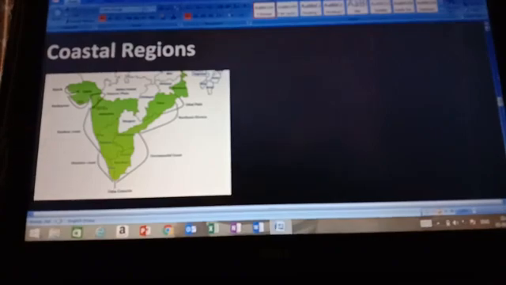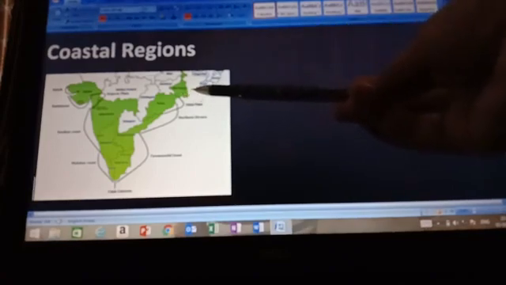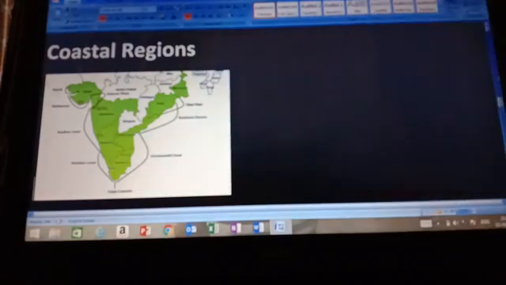Then there are many lagoons and backwaters all along the coast. There are numerous streams also, children. Then we have the eastern coastal plain. It extends from the mouth of river Ganga to Kanyakumari.